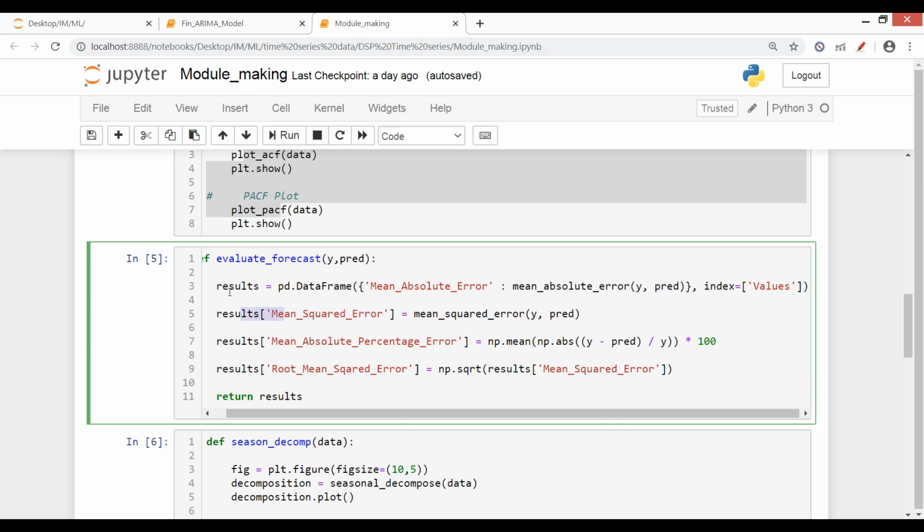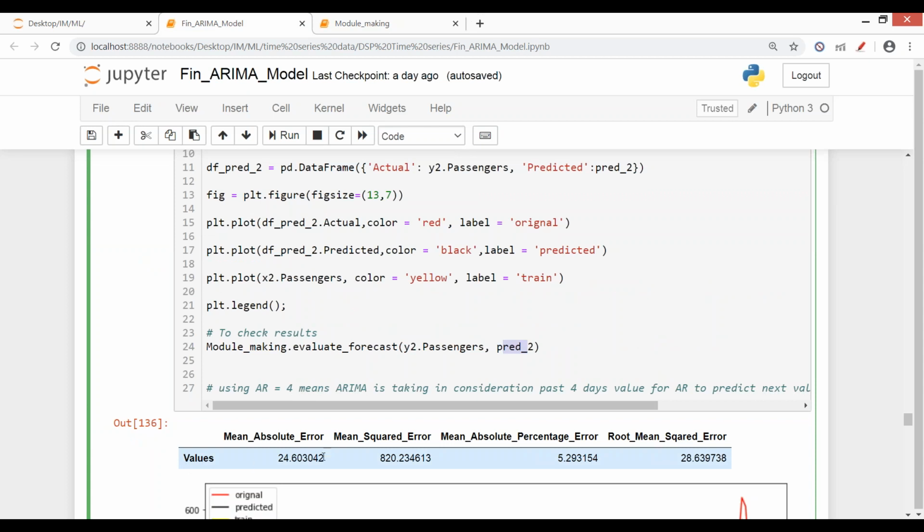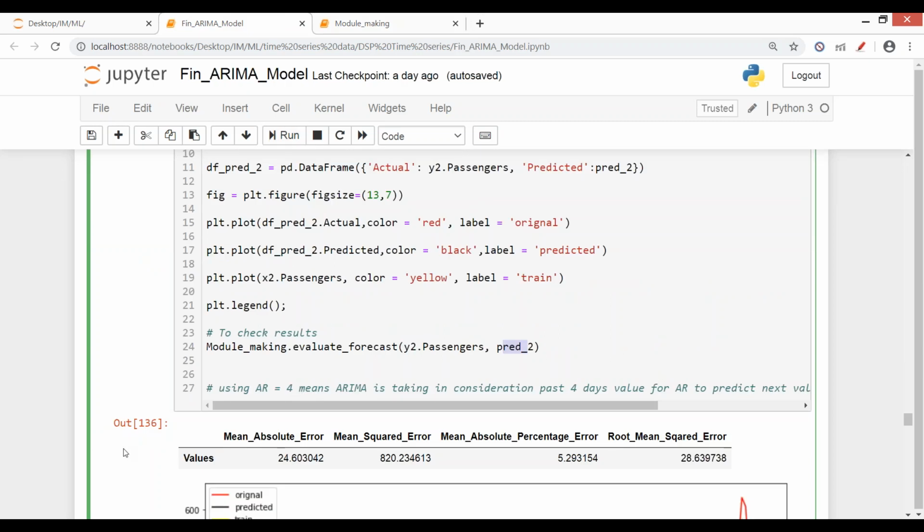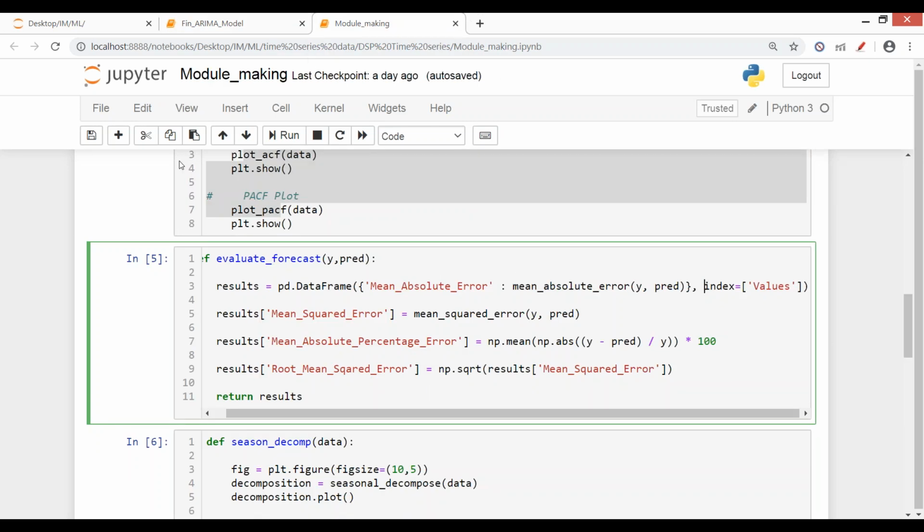For that, in the very first lines, the third line, I've made a data frame, because I wanted the results to be in the form of a data frame, a bit for visualization purposes, not mandatory. So to get this data frame, I have made it using this command, and the very first value, mean absolute error, is calculated the same way as we did in ML algorithms. Since we define a function, we'll be using these variables only: y and pred and index. Index is what we are able to see in this graph. You see we have values here. This is because I've specified the index as value, and in that data frame we are creating another column. So results was our data frame.